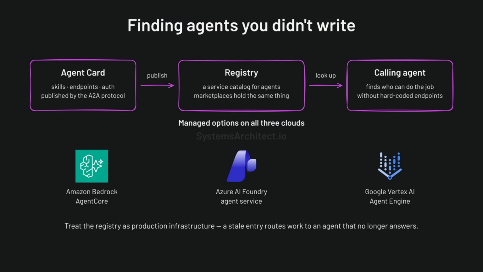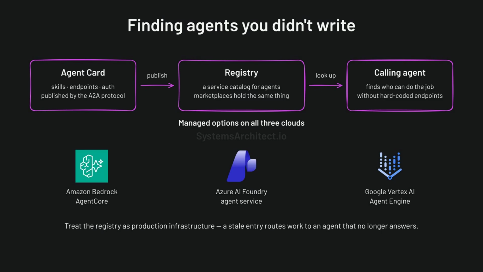Agent discovery is how one agent learns that another exists and what it can do. The A2A protocol publishes an agent card. It describes an agent's skills, endpoints, and authentication. Agent marketplaces and registries hold those descriptions the way a service catalog holds APIs.